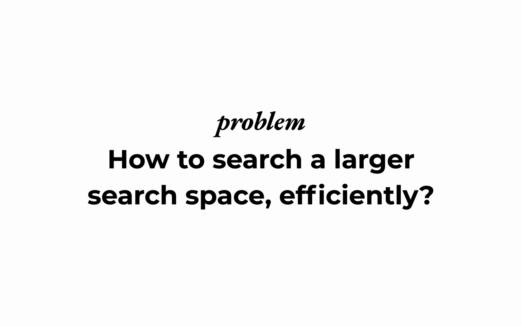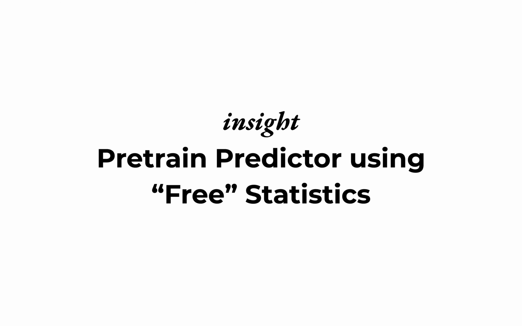The problem is twofold. We need neural architecture recipe search, but with searches already being so expensive, this larger space means prohibitive increases in computational cost. So how do we search this even larger space more efficiently? The insight is to use a predictor-based approach, but to pre-train our predictor on quote-unquote free statistics.